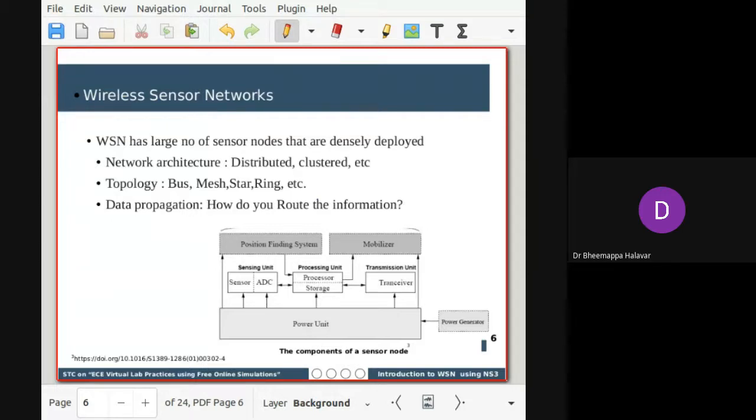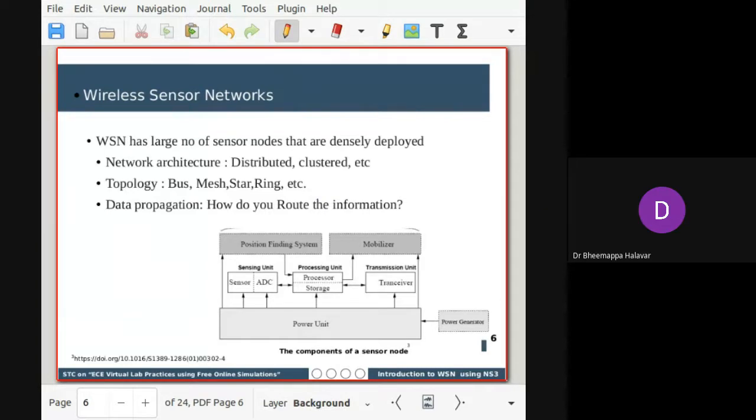Coming back to sensors: what is a sensor? The components of a sensor are shown in the figure. Generally, there will be a sensor which senses information. Then there will be an analog to digital converter, which converts the signal, and then the processing unit is a microcontroller, which works in terms of bits.